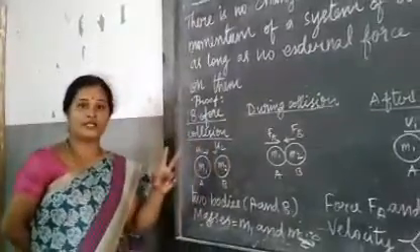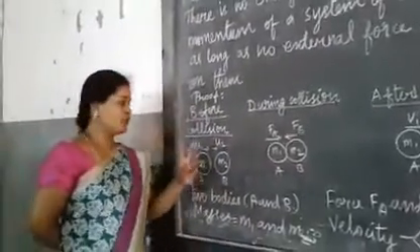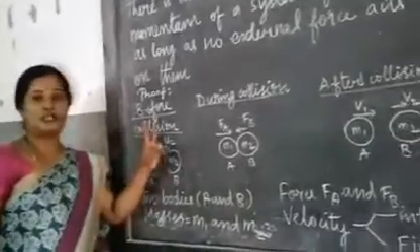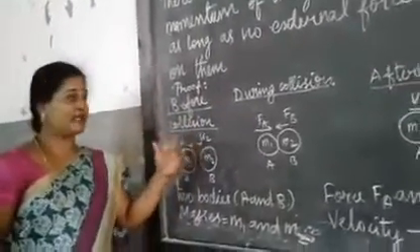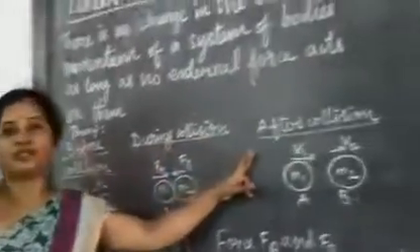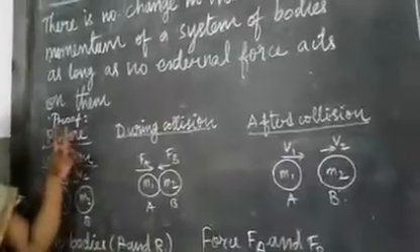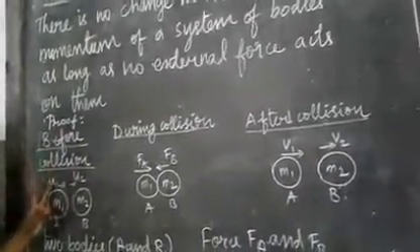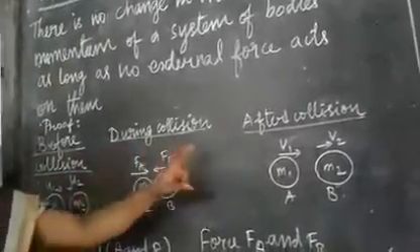We can use two objects. We can take two balls, one is object A and another one is object B. That means collision. Without an external force, there can be collisions. So before collision, during collision and after collision, how can we prove the conservation of linear momentum?